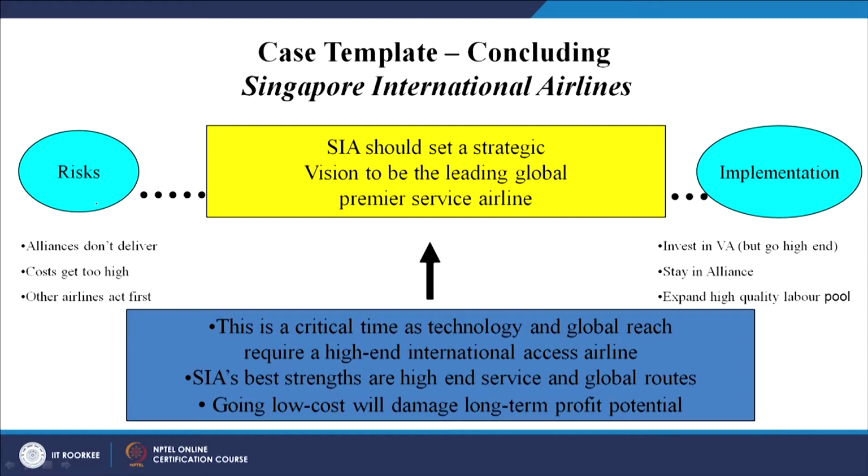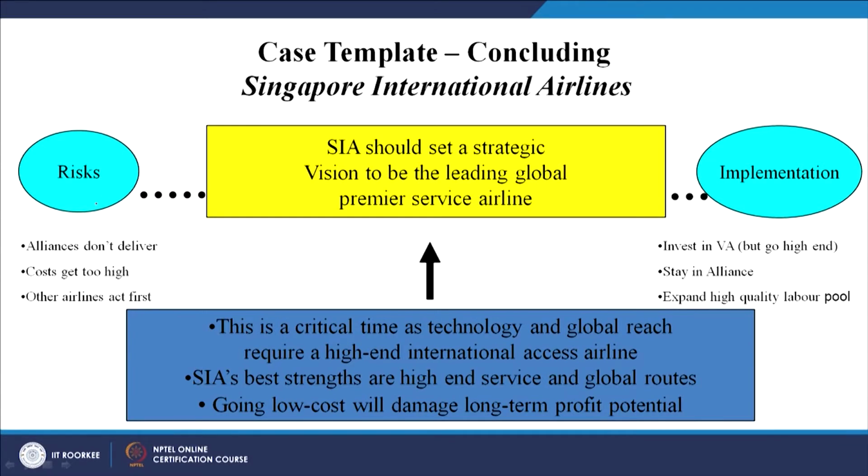Taken means taken. If the decision is taken, it is taken. There can be group discussion, there can be inputs, but one has to take a decision, and this decision will go into the implementation process. Now, take this particular template as an example in the Singapore International Airlines case.